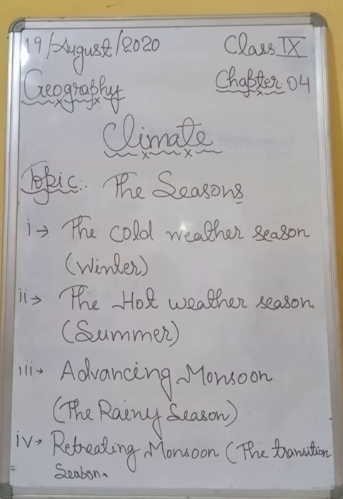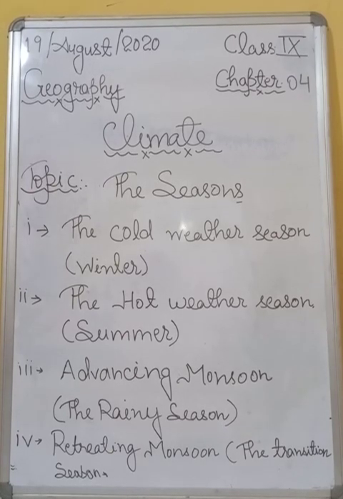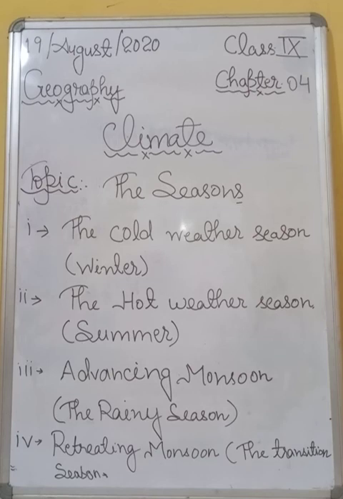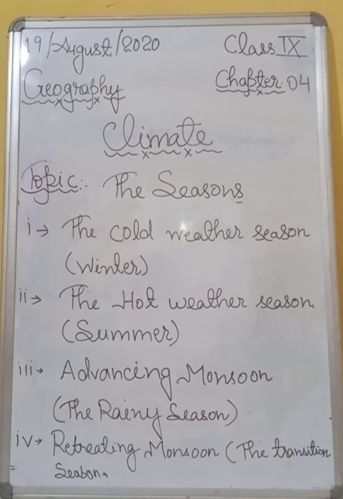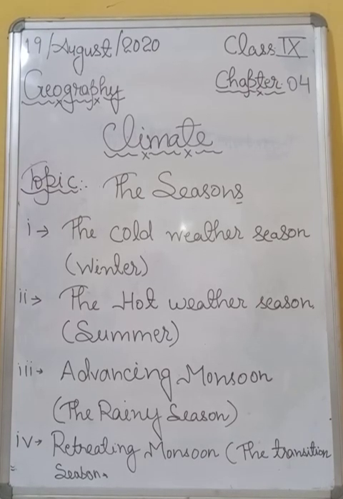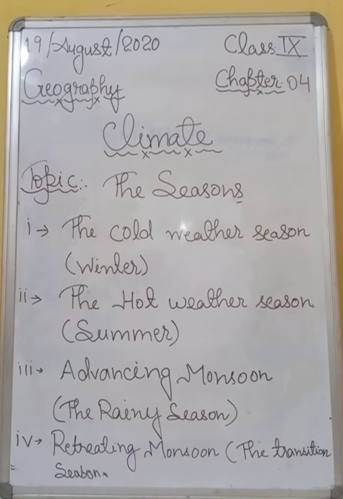So students, in the month of October, try to understand that during the day you will feel too much heat and humidity, but during the night time you will feel cool temperature. So this is known as October heat. All right, this is a term and topic. What is October heat? So students, again I will repeat the definition of October heat.